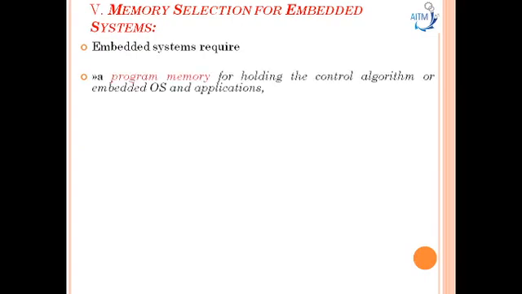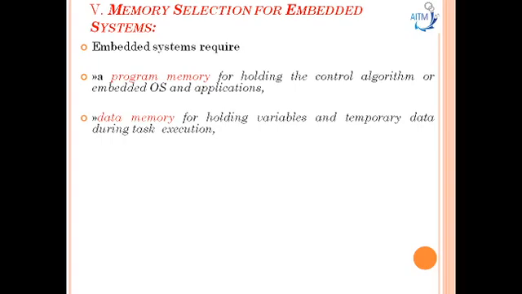Coming to the last part, memory selection for embedded systems. Embedded systems require a program memory for holding the control algorithms or embedded operating system and applications. They require a data memory for holding data variables and temporary data during task execution.